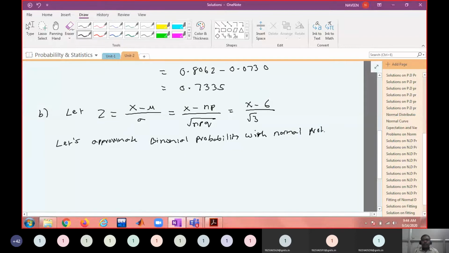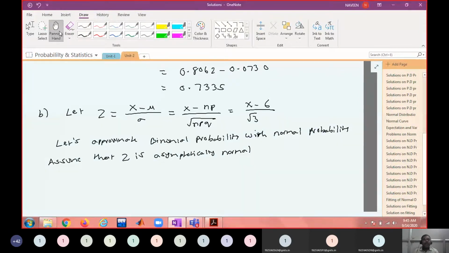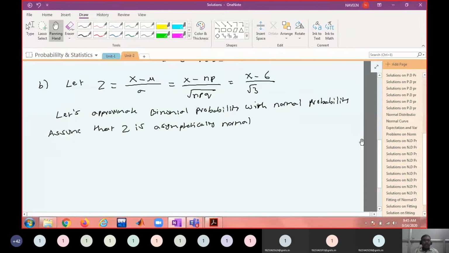Assume that Z is asymptotically normal. It may not be normal, but it may be almost normal, because x is a binomial random variable. It is not a normal random variable. So if it is near to normal distribution, Z will be near to standard normal distribution. So we assume that x is asymptotically normal.